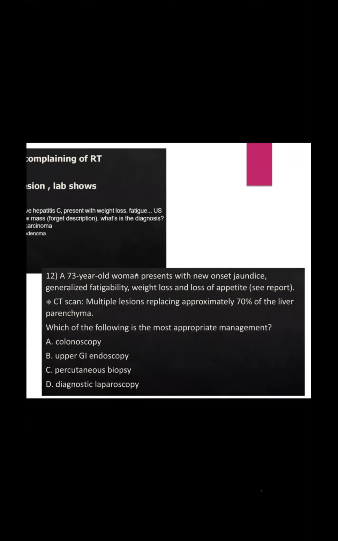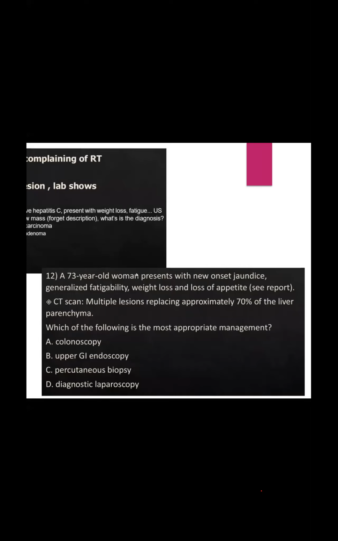A 73-year-old woman presents with new onset jaundice. There is generalized fatigability, weight loss, and loss of appetite. CT scan shows multiple lesions replacing approximately 70% of the liver parenchyma. Which of the following is the most appropriate management? Colonoscopy, upper GI endoscopy, percutaneous biopsy, or diagnostic laparoscopy.